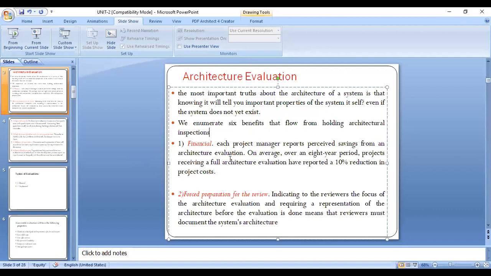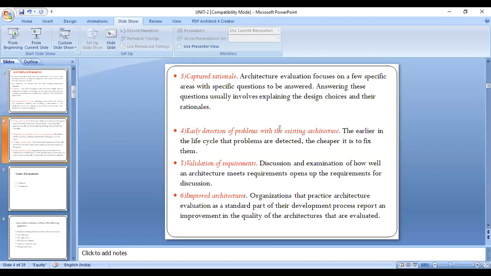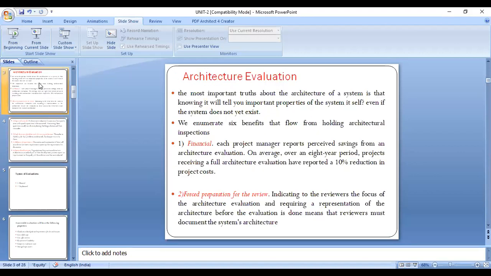Those are financial benefits, preparation of documentation, capturing rationale, which means a set of expert persons needs to analyze that project, and also early detection of problems with existing architecture, validation of requirements, and improved architecture. These are the 6 benefits whenever we inspect, study, or analyze a project.